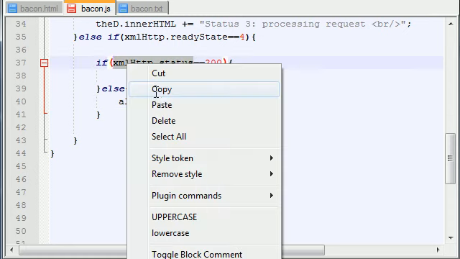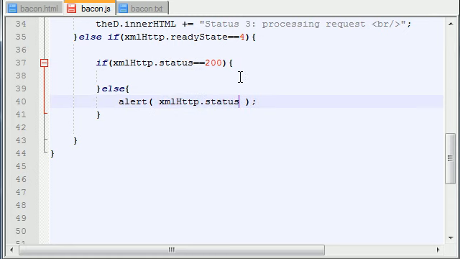It's actually really close to this. XMLHttpRequest status text. Now this is a property that's basically going to give you a status message if something went wrong. So that's all you need to remember. Hopefully we won't see that anyways.